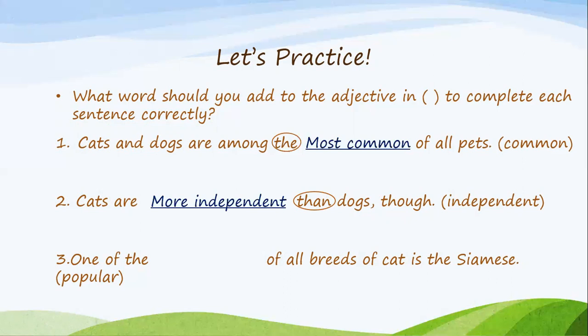Number three, one of the blank of all breeds of cat is the Siamese, and our adjective is popular. Do you see a keyword in the sentence to help you decide if you're going to use more or most? If you said the, then you're correct. Right before the space, we have the. Are we using the superlative? Yes, we're using the superlative, which is most popular. You're getting this. Good job.